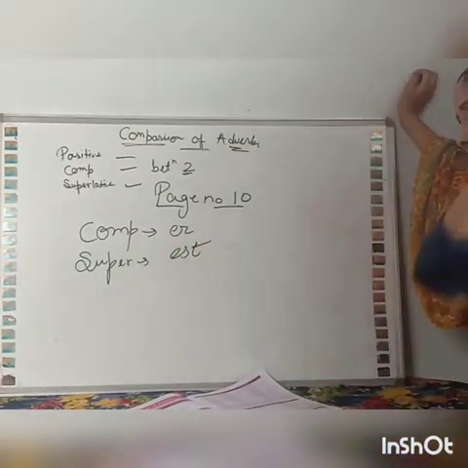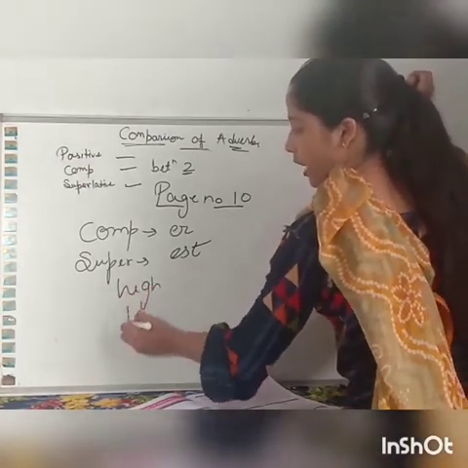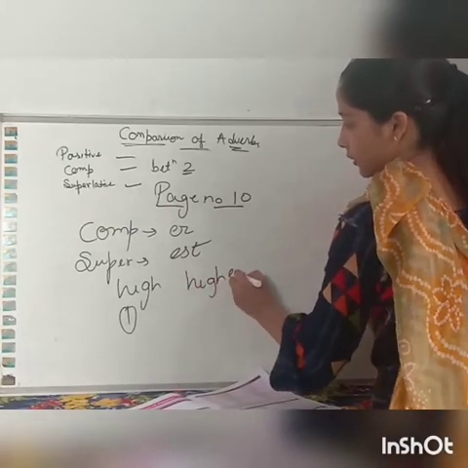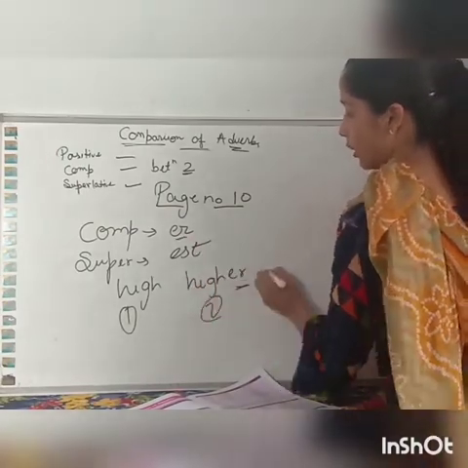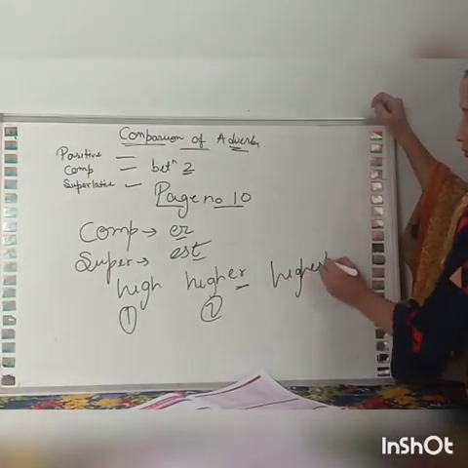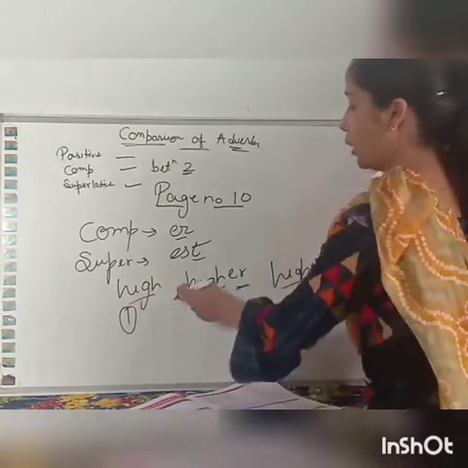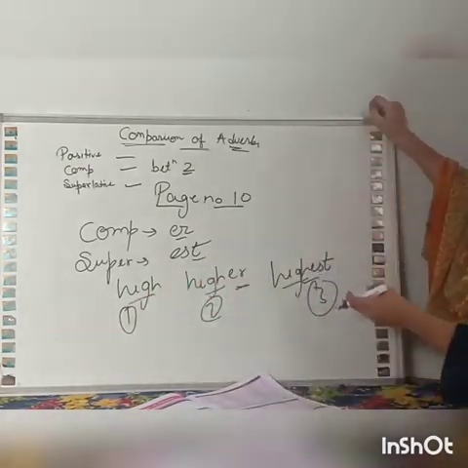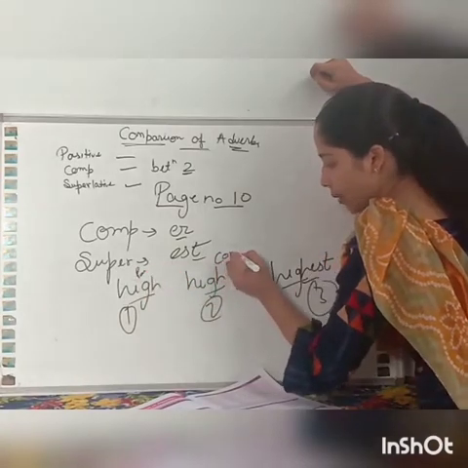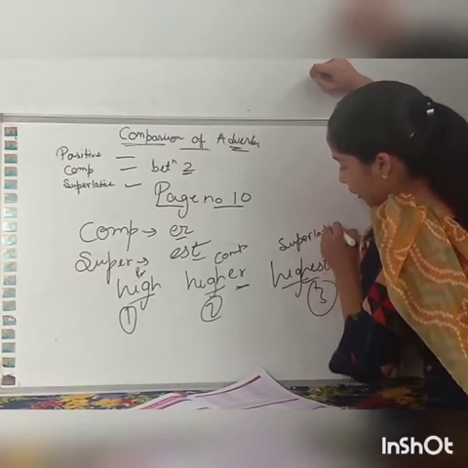For example, high, higher, highest. The word is the same, but we change high to higher and then higher to highest. High is the positive degree, higher is the comparative degree, and highest is the superlative degree.